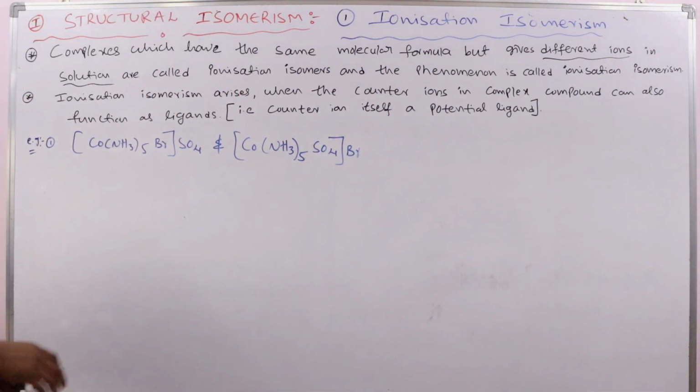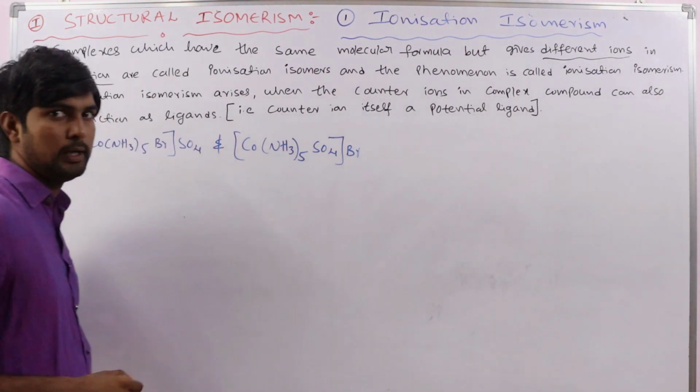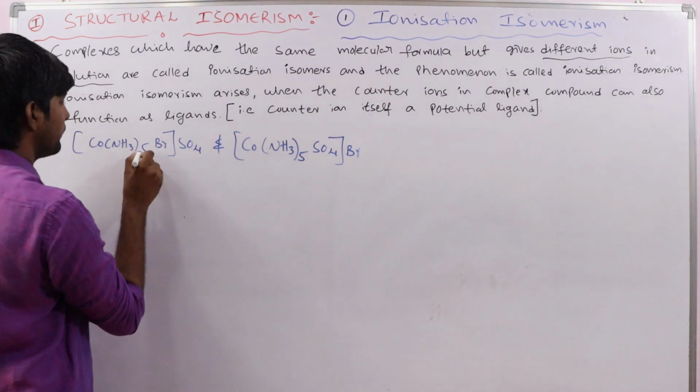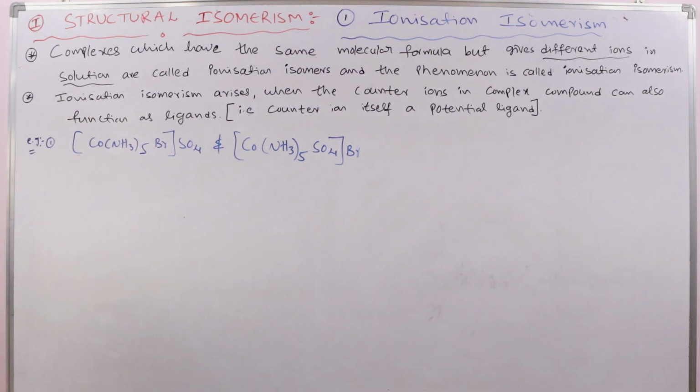Here we have two different complexes. They have the same molecular formula but they give different ions in the solution.